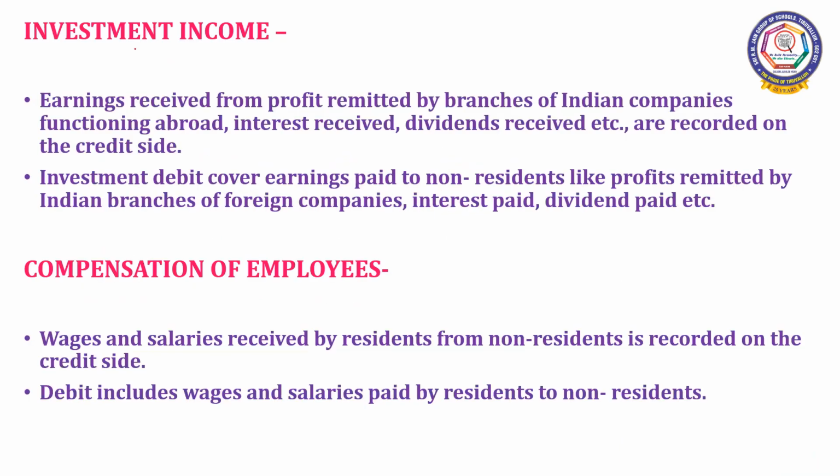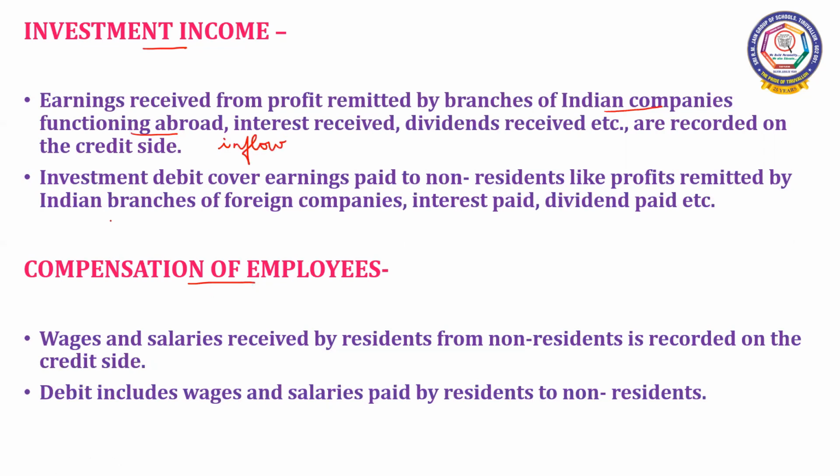How is the investment income and compensation of employees treated in the BOP account? The earnings received from profit remitted by branches of Indian companies functioning abroad, interest received, dividends received, etc., are recorded on the credit side as there is inflow of currency.